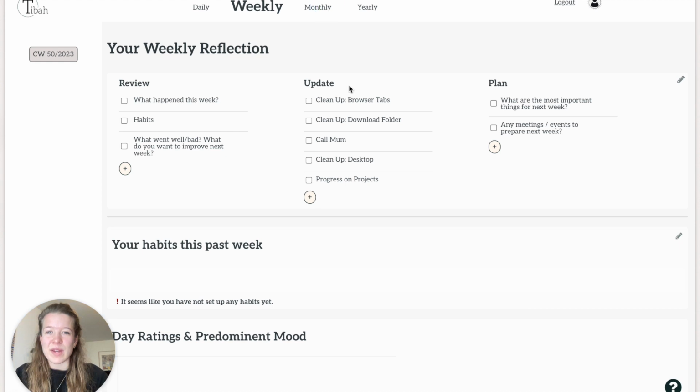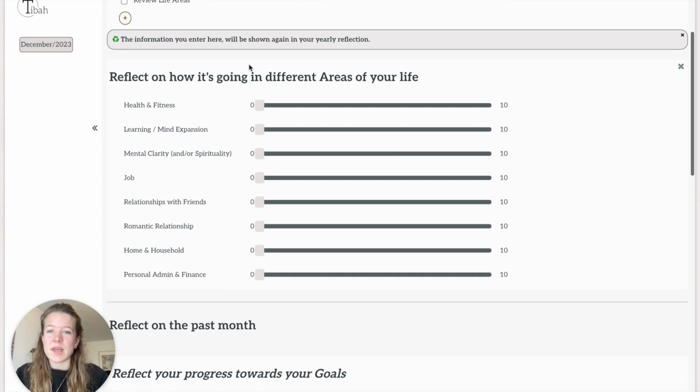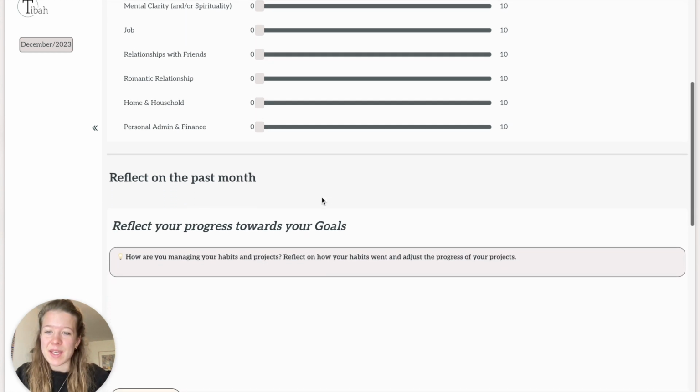And then the monthly reflection is basically a higher level. You get an overview of your daily entries, but you'll also get a check-in point to all the different areas of your life where you can just check in how it's going, so you don't forget about anything. So for example, if your business is really important to you right now, you don't want to forget about your friends or family too much, so they're still there once you have a successful business. And this is really to just keep the balance between the different life areas.